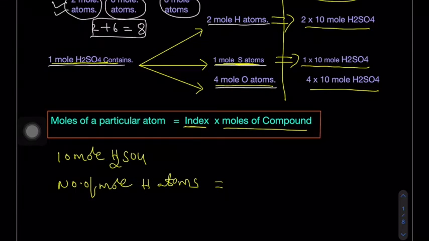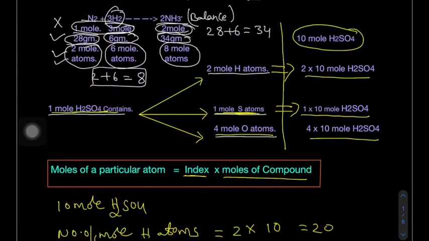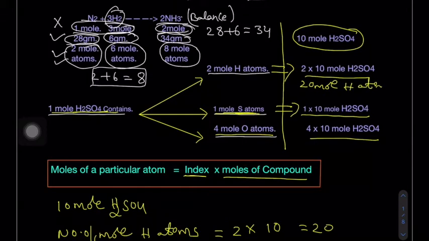Now, the index corresponds to the number of particular atoms in 1 molecule. In 1 molecule of sulfuric acid, how many hydrogen atoms are there? 2. So 2 is the index, into moles of the compound, that is 10. So 2 into 10, 20. So here I am writing 2 into 10, so 20 mole H atoms. Okay.